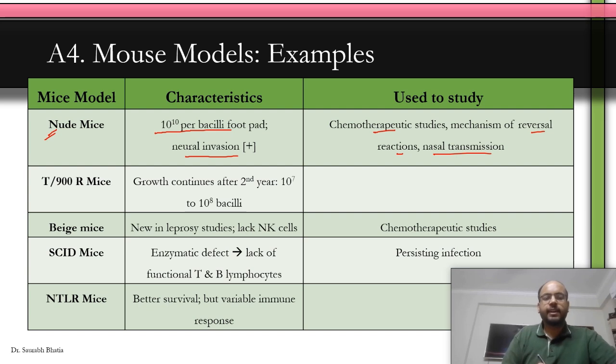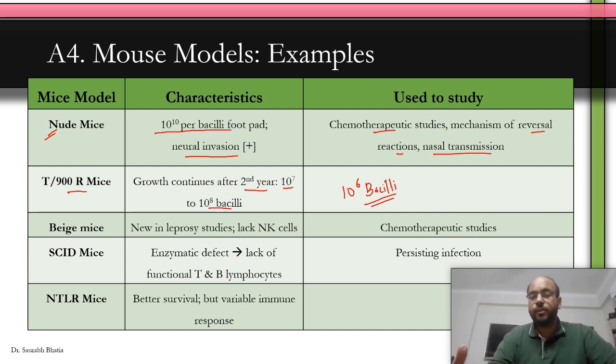The T900R mice has advantages such that the growth continues after the second year, and it can reach up to 10 raised to power 7 to 10 raised to power 8 bacilli. Now remember, in normal mice models, about 10 raised to power 6 bacilli is reached. But in T900R, it can reach as high as 10 raised to power 7 or more, that means 10 to 100 times the normal bacilli, because the growth continues. The stationary phase is delayed. Okay.